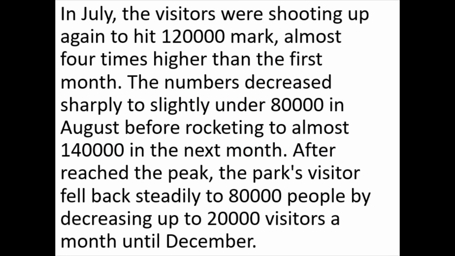Okay, second paragraph. In July, the visitors were shooting up again to hit 120,000 mark, almost 4 times higher than the first month. The number decreased sharply to slightly under 80,000 in August, before rocketing to almost 140,000 in the next month. After it reached the peak, the park's visitor fell back steadily to 80,000 people by decreasing up to 20,000 visitors a month until December.